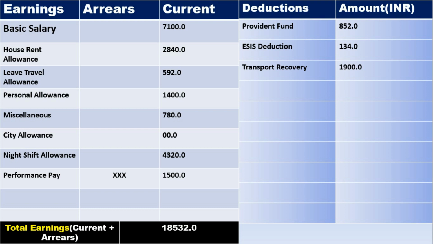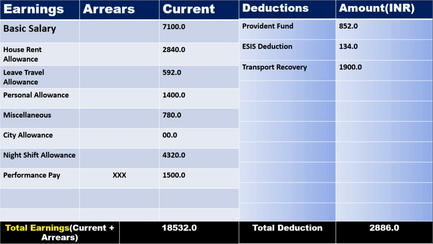Transport recovery is 1,900 rupees, but it is deducted only if you are taking the transport facility in TCS. And the amount is same. It does not depend on location because it is subsidized by project. Now total deduction in this case is 2,886 rupees.